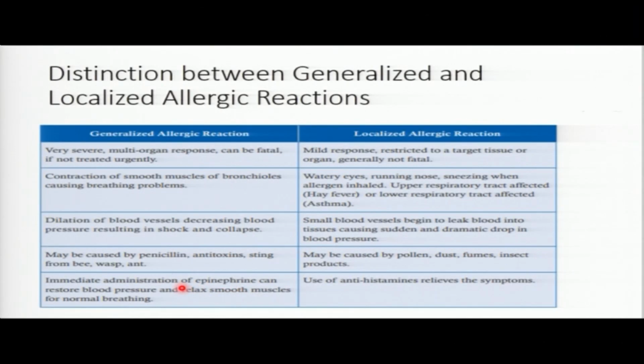How is it going to be corrected? Immediate administration or injection of what you call epinephrine can restore the blood pressure. For the localized type, we use antihistamine to treat this kind of allergy.